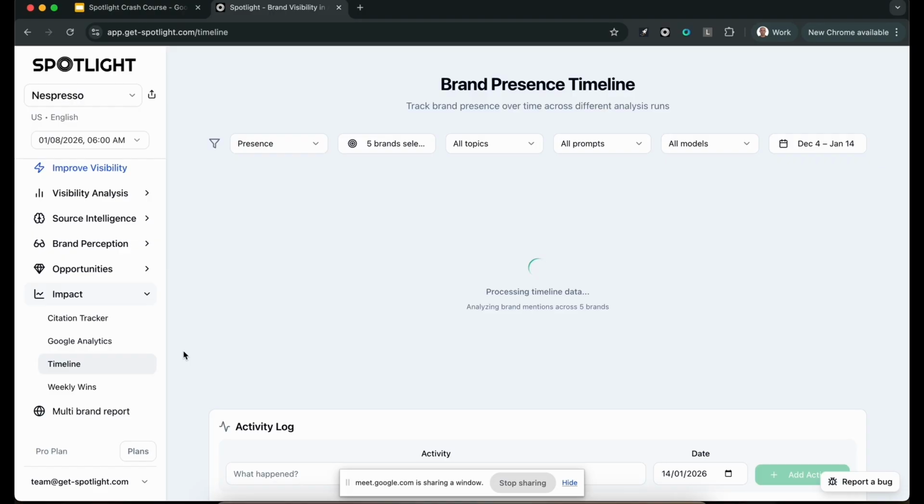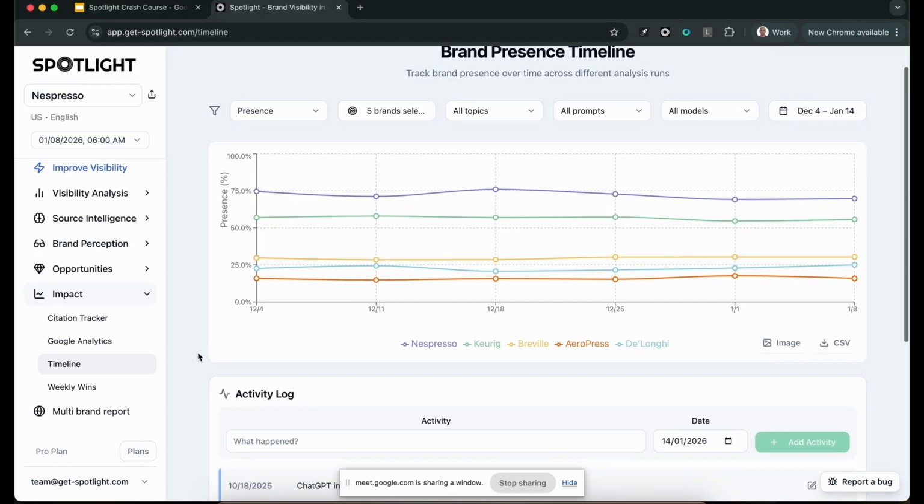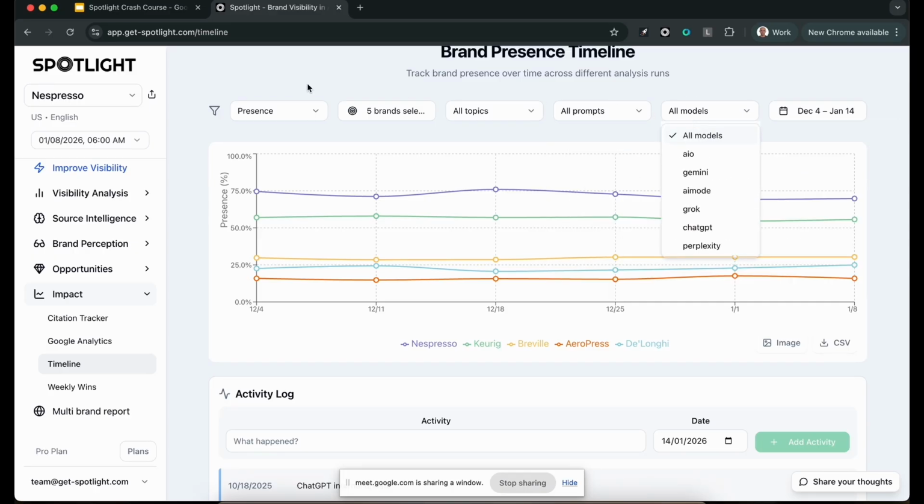We also have a timeline section where you can log activity that you did, or things that you tried to do, and then you can track and see how it moved the needle across different topics, prompts and models. So you can really analyze what's going on.